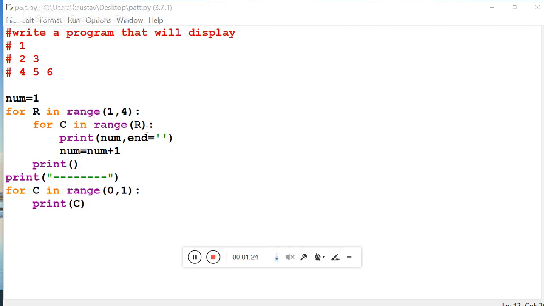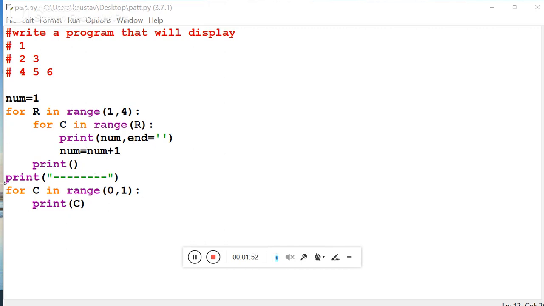C is 0. Okay. So what is going to happen? R is 3 and C is 0. So what is going to happen? 3 times it is going to be printed over there. 3 times. Okay. 0, 1, 2. 3 times it is going to be printed over there, and 4, 5, 6 is going to be printed here. Why? Because it has already been incremented to 4. Then it will be incremented to 5, then it will be incremented to 6 in this way.